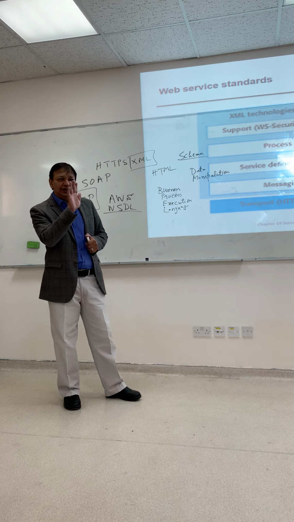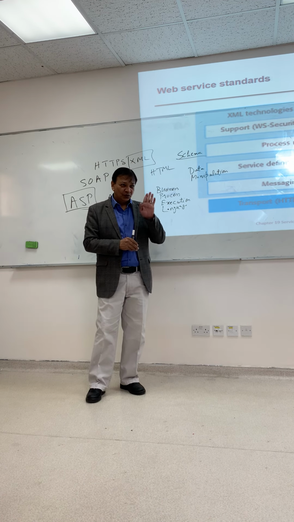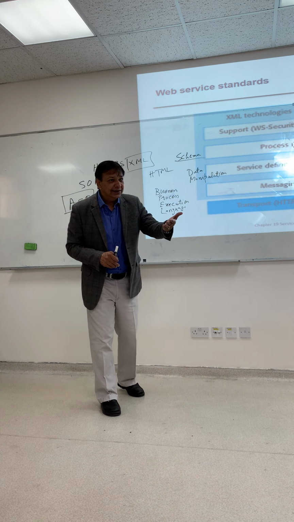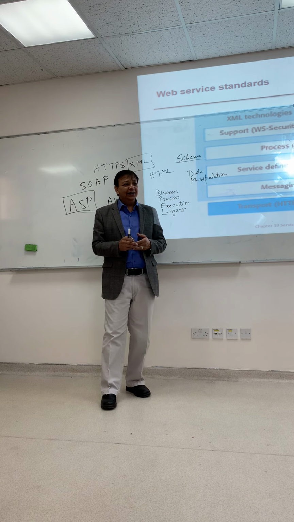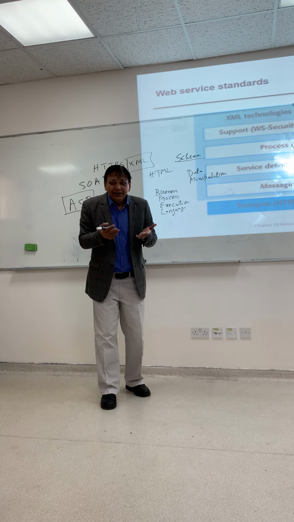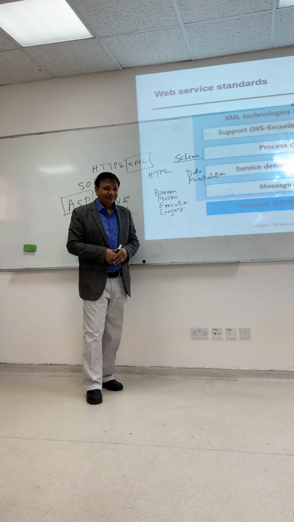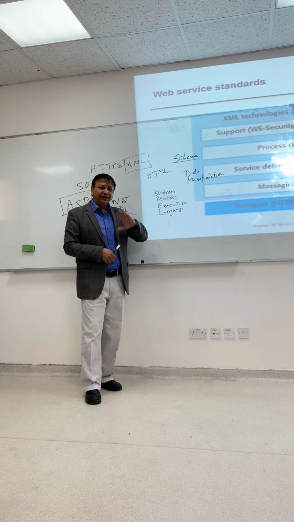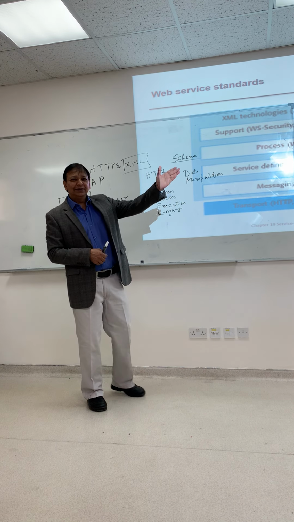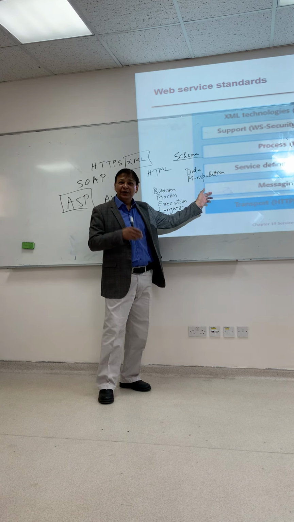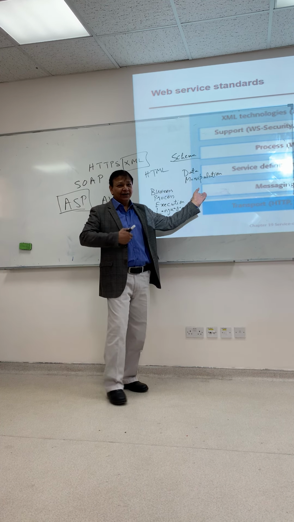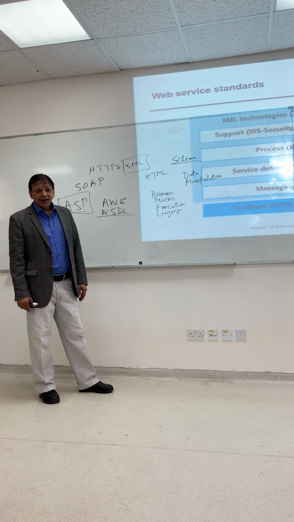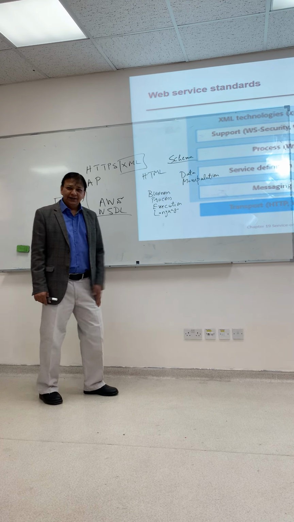There are four main functions of a database: you can insert data, delete data, edit data, and retrieve data. XML can be used as a database and you can have all those functions, data manipulation: insert, delete, edit and retrieve. And it has its own architecture